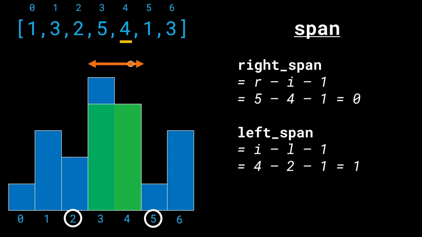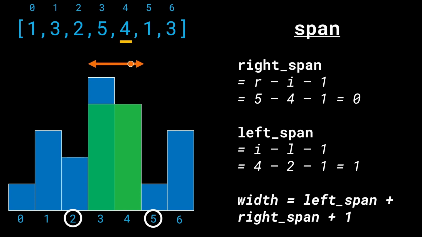Now, if I ask you the question, what is going to be the total width of this rectangle after we have done the stretching? After we have done the stretching, the width of this rectangle is actually going to be the left span plus the right span plus 1. Wait a second. Why are we doing plus 1? Because here's the thing. The right span defines the fact that we can expand this rectangle 0 steps towards the right. Left span says that we can extend it one step towards the left. But we already have to consider the current rectangle itself. Make sense? So we have to do left plus the current one plus the right. And that is going to be the total width we have.